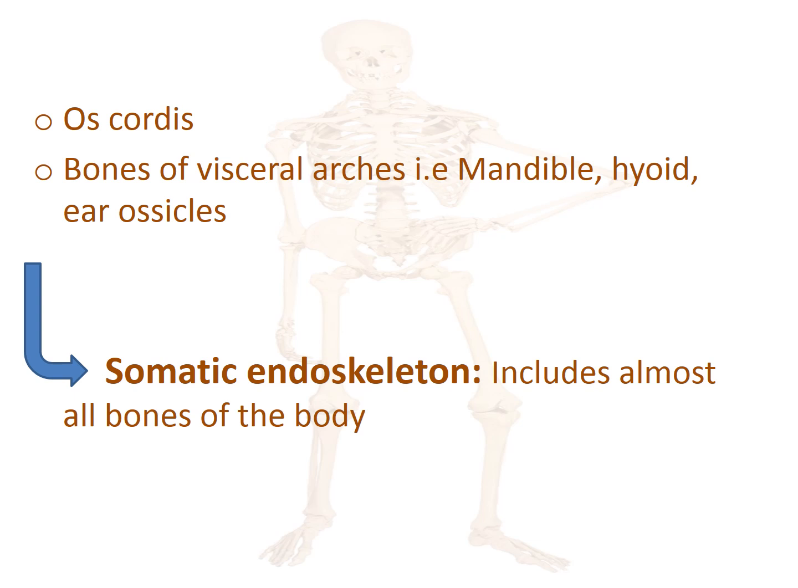Bones of visceral arches, that is mandible, hyoid, and actually visceral skeleton which is pelvis, ribs and sternum in human beings. Somatic endoskeleton includes almost all bones of the body.